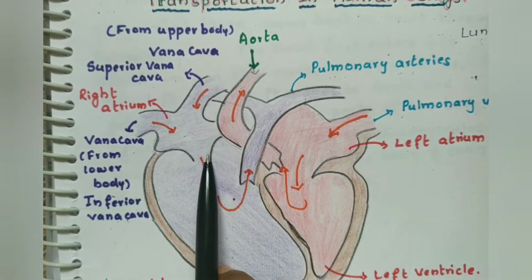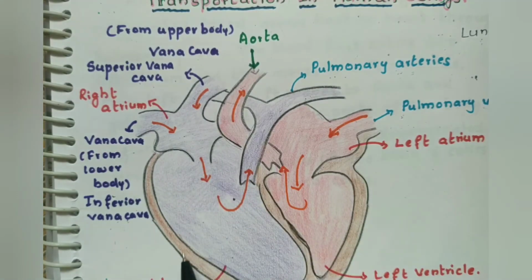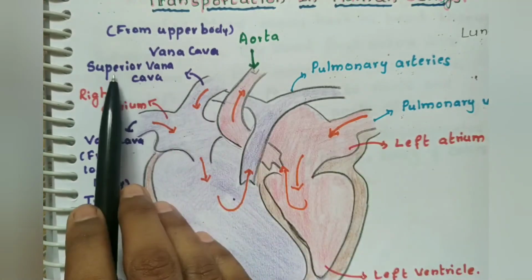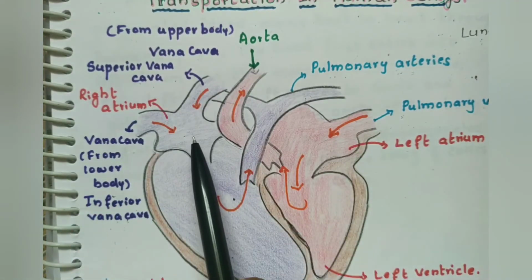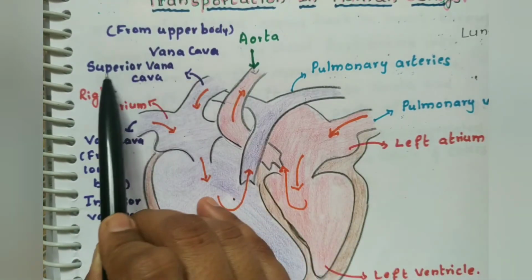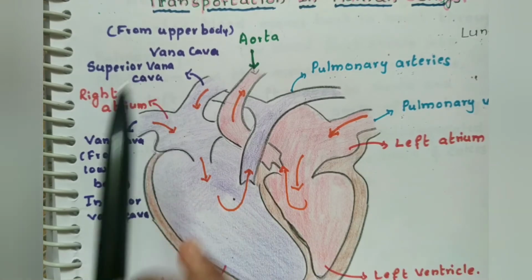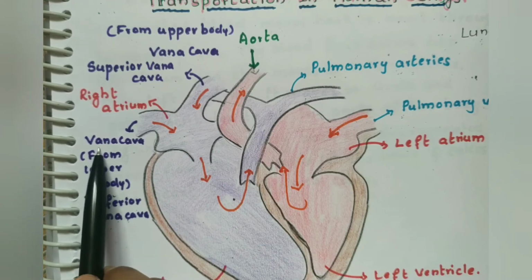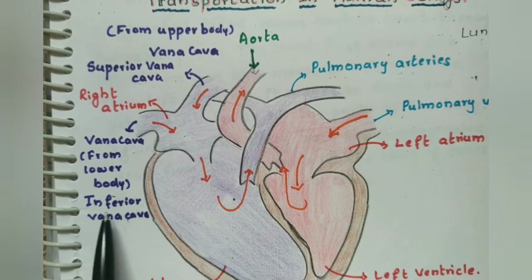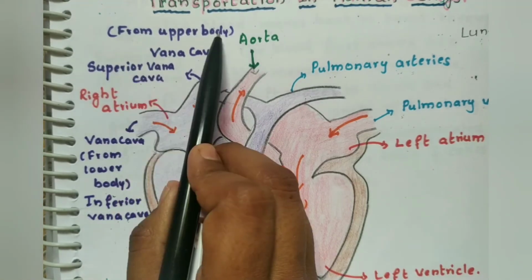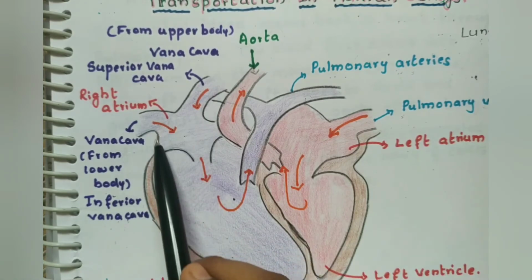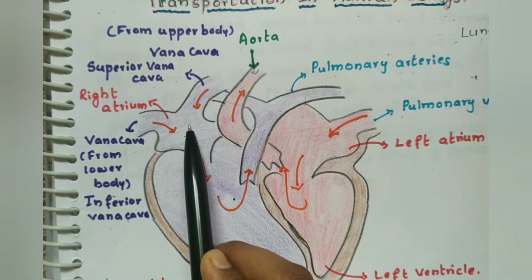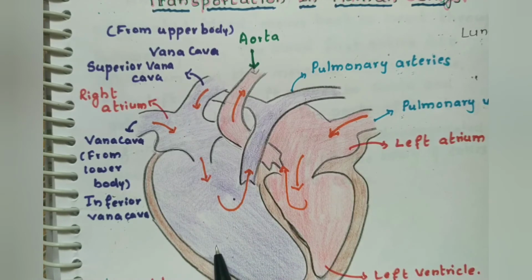So I'm going to explain it once again for you. From the upper part of the body, all the deoxygenated blood will enter the right atrium through which one? The superior vena cava. And from below the heart, the lower part of the body, the deoxygenated blood will be entering through the inferior vena cava. Inferior vena cava I have written here, from lower body, from upper body. So everything will first enter the right atrium. From the right atrium, it will enter the right ventricle.